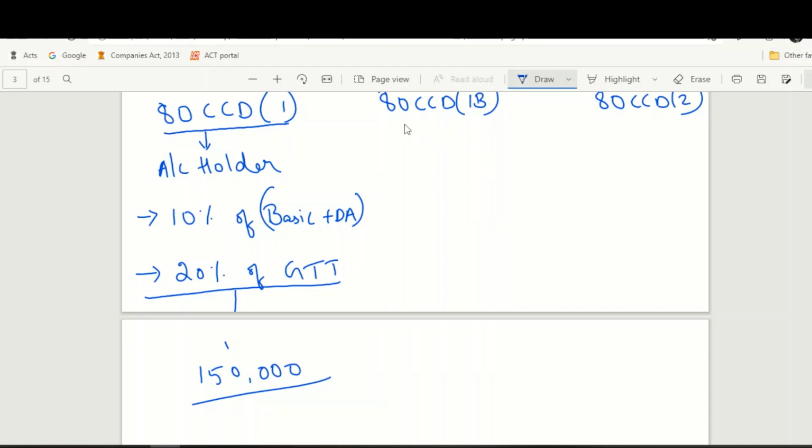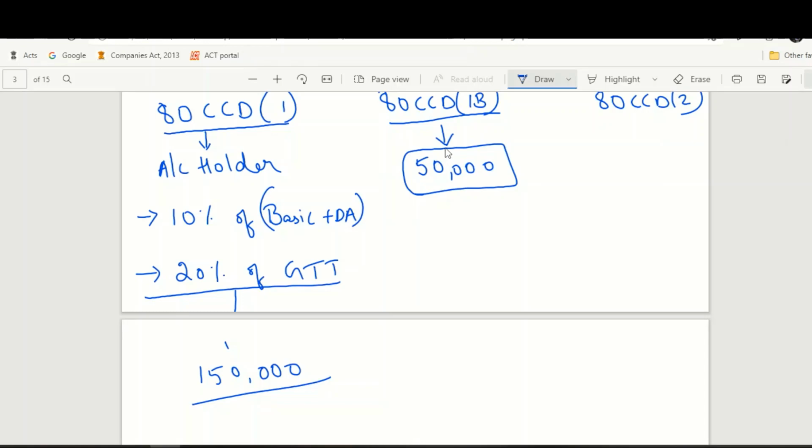80 CCD 1B is an additional benefit that is given to the contributors to NPS, where it says if your contribution is more than 1,50,000, then up to an additional 50,000, you can claim a deduction under section 80 CCD 1B.